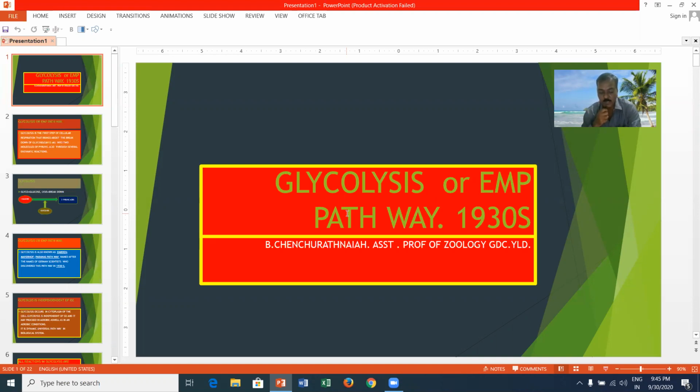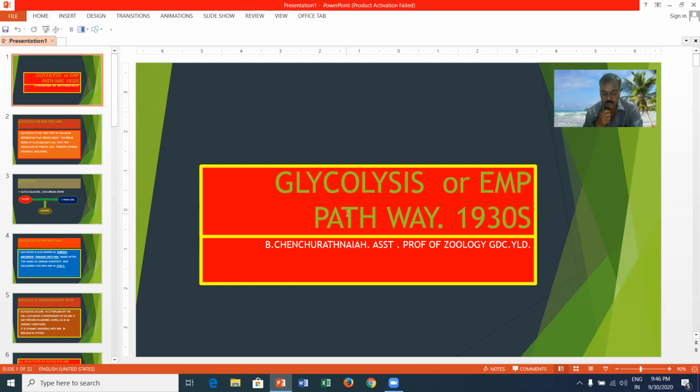Glycolysis is also known as the Embden-Meyerhof-Parnas pathway or EMP pathway, named after the German scientists who discovered the pathway in the 1930s. Glycolysis is oxygen independent and it may proceed in anaerobic as well as aerobic conditions. All reactions of glycolysis are reversible. Glycolysis is the breakdown of a glucose molecule and results in the formation of two molecules of pyruvic acid. Glycolysis is a major pathway for ATP synthesis. It always occurs in the cytoplasm and it is a universal pathway in biological systems.